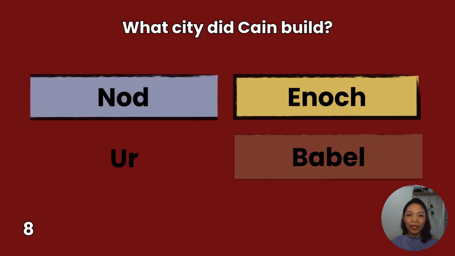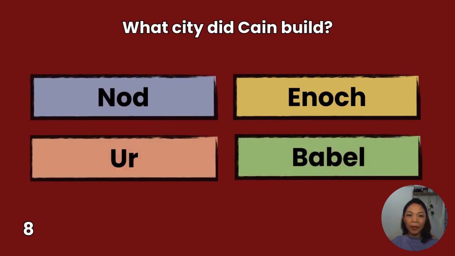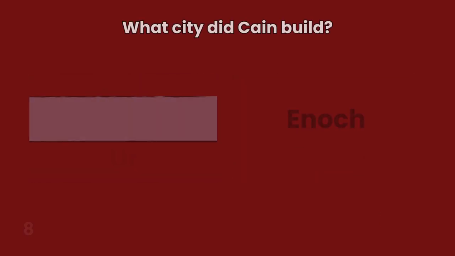8. What city did Cain build? Nod, Enoch, Babel. You have 10 seconds to answer.